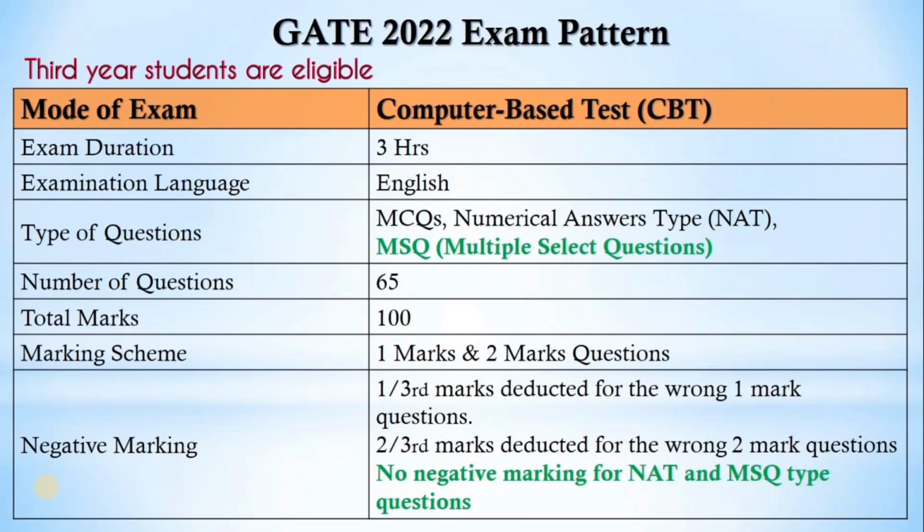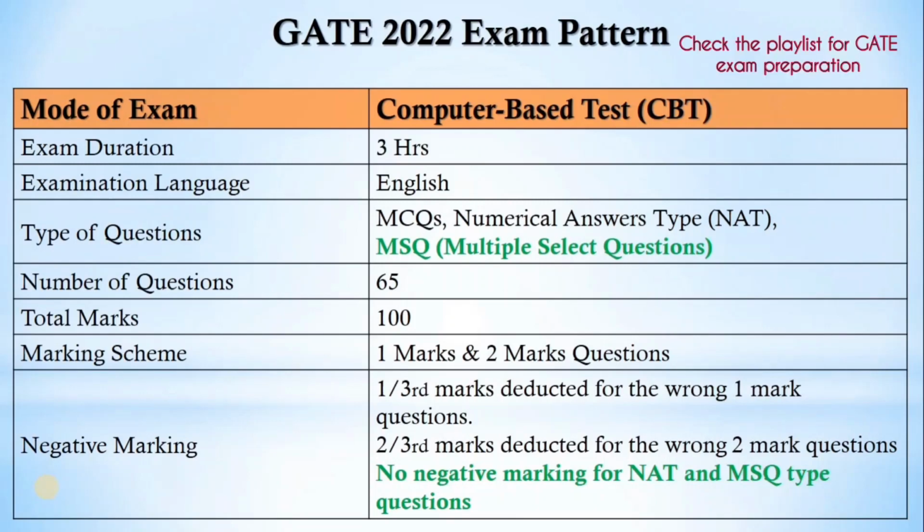There are 65 questions for a total of 100 marks. In the marking scheme, there will be 1 mark questions and 2 mark questions. There is negative marking for the MCQ type questions. For a 1 mark question, 1/3 mark will be deducted if the answer is wrong, and for a 2 mark question, 2/3 marks will be deducted.